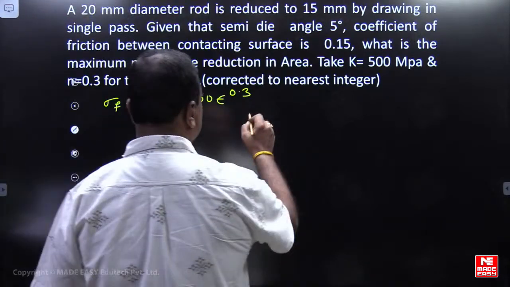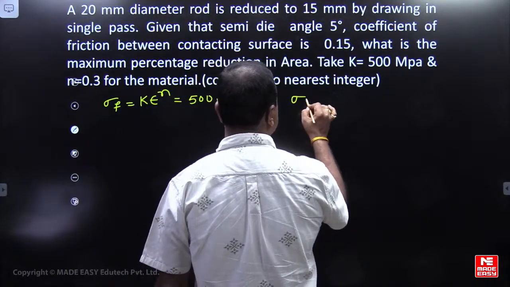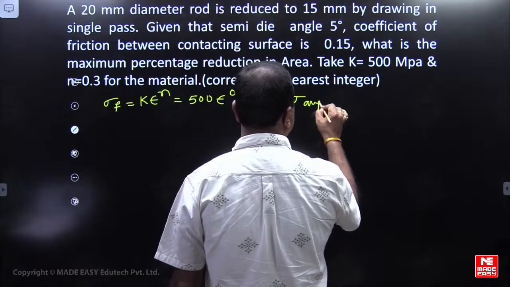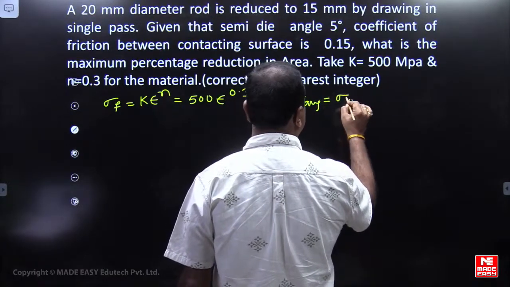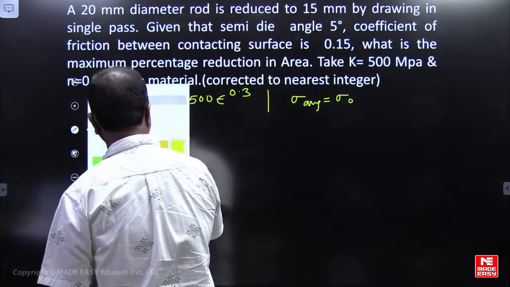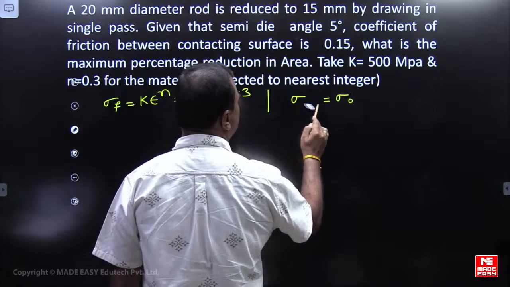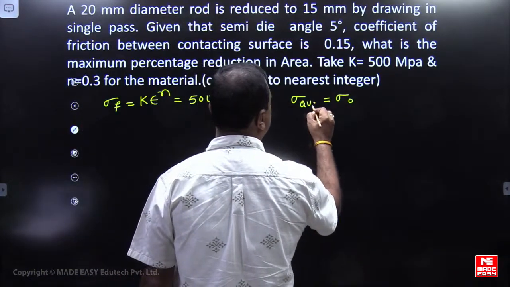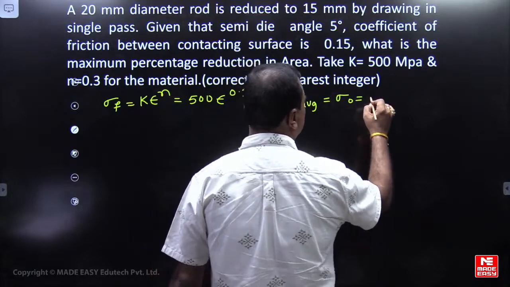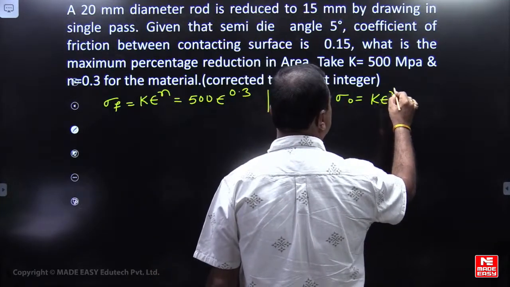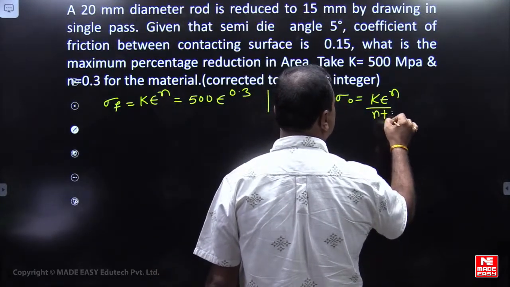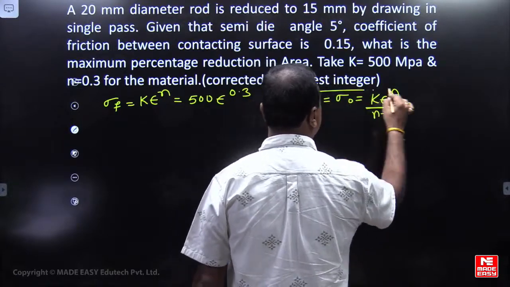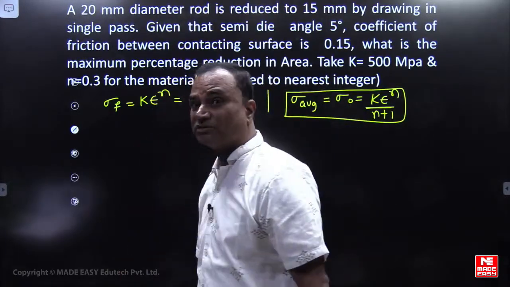Sigma average will be equal to K epsilon to the power n divided by n plus 1. Flow stress will also be considered.